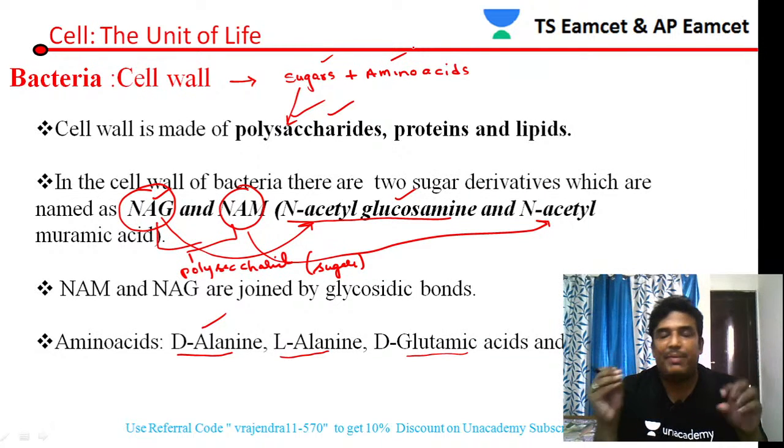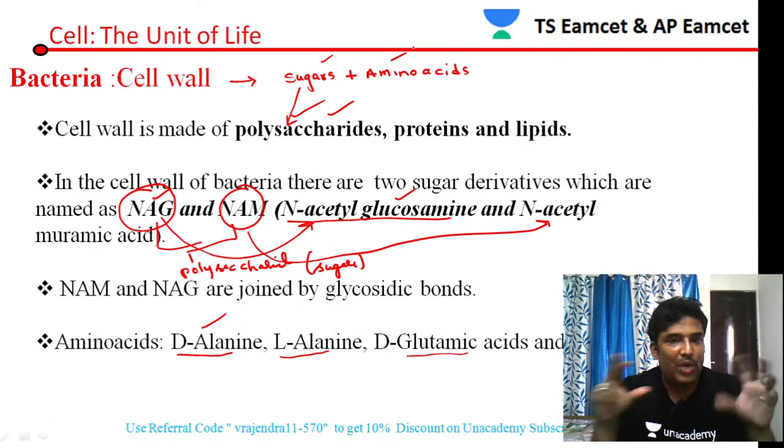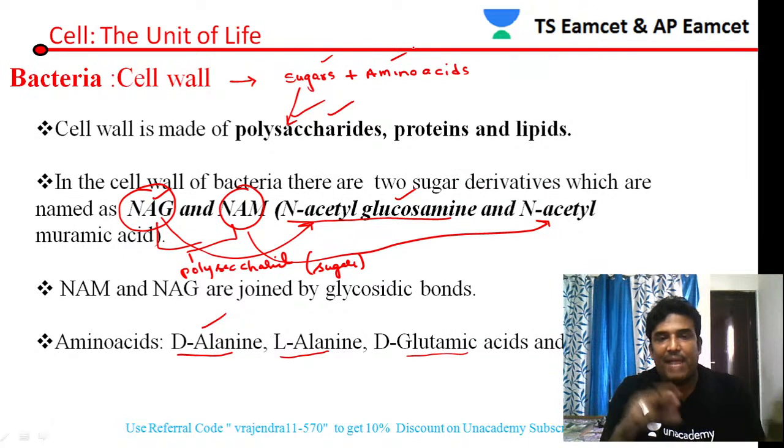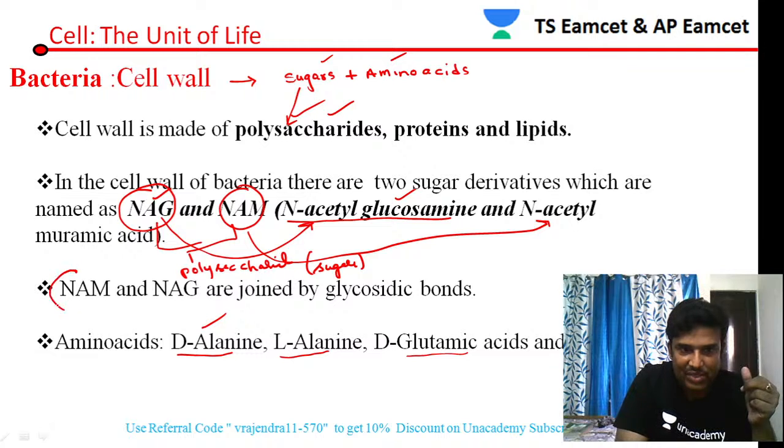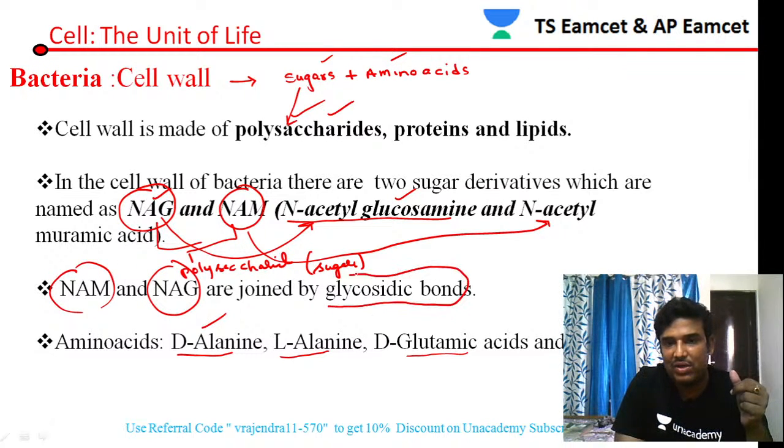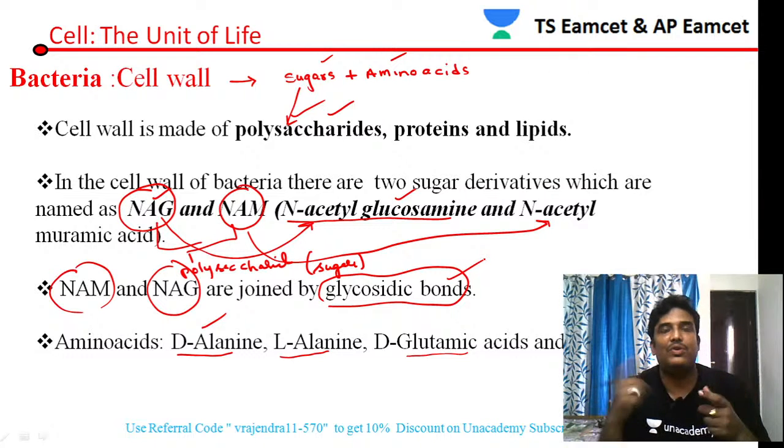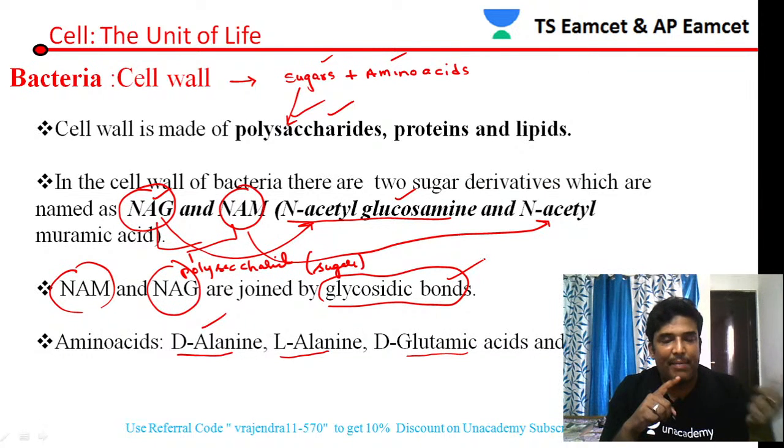So what are the sugars that are present in the cell wall? The sugars are polysaccharides. What are those polysaccharides again? They are known as NAM and NAG. NAM is N-acetyl muramic acid and NAG is N-acetyl glucosamine. NAM and NAG are joined by a specific bond called a glycosidic bond. Actually NAM and NAG both are sugars, and generally two sugars are joined by a glycosidic bond. So as usual here also